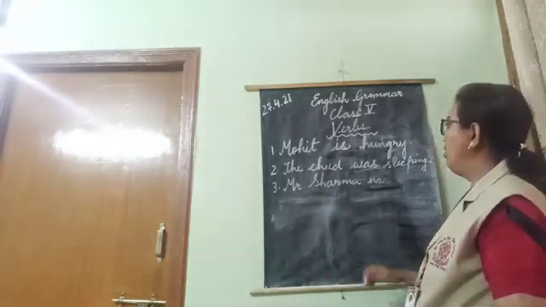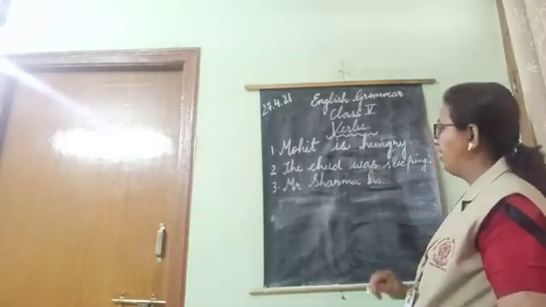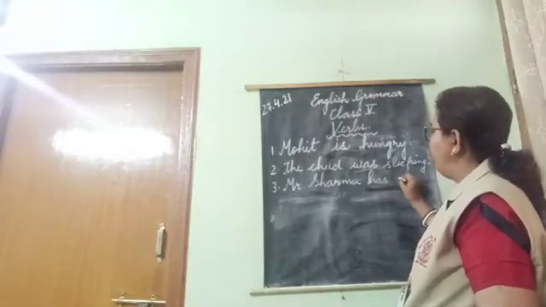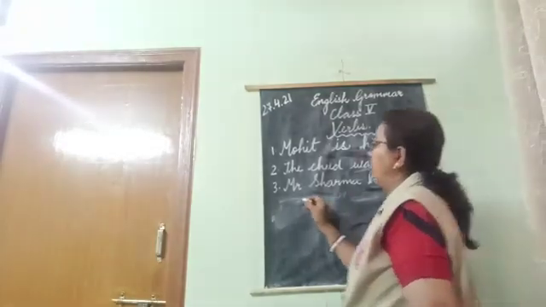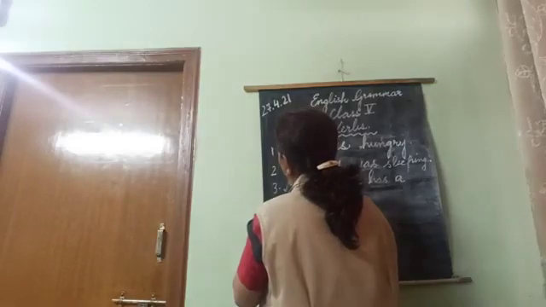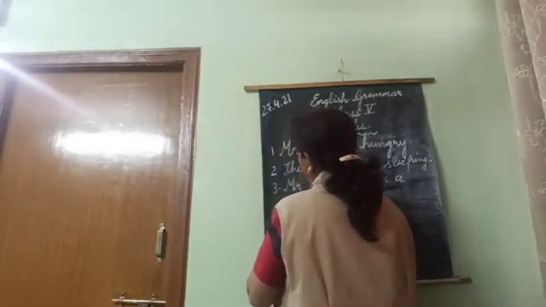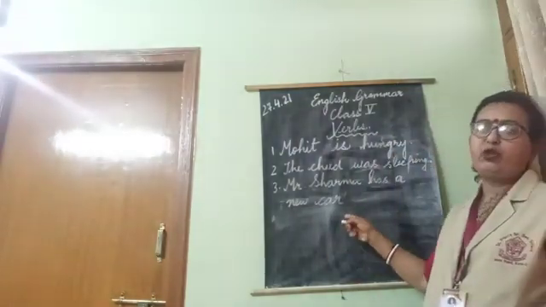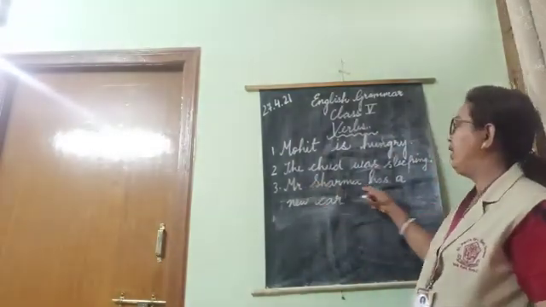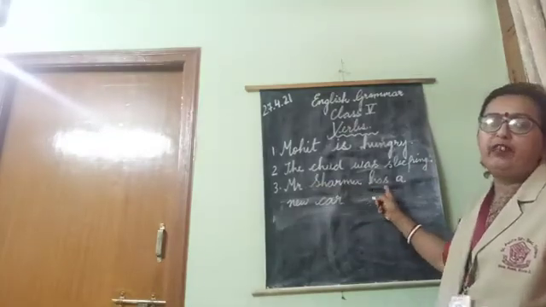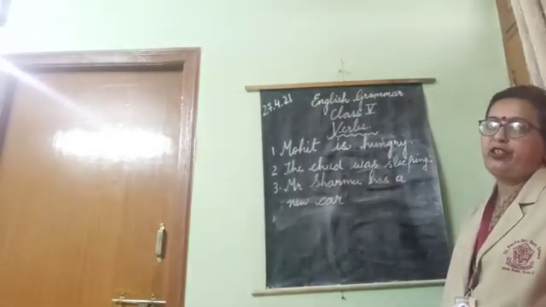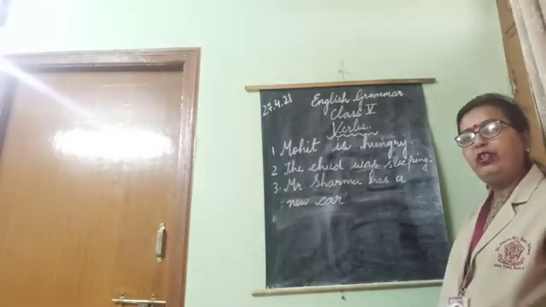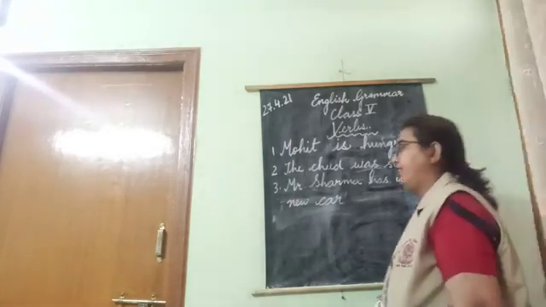Take the next example. Mr. Sharma has. Now if I write here, Mr. Sharma has, incomplete, a new car. A new car is something that is being added here. So that is the complement, and this part will be called verb with incomplete predication. I hope this is clear. Everybody has understood? Yes? Alright.